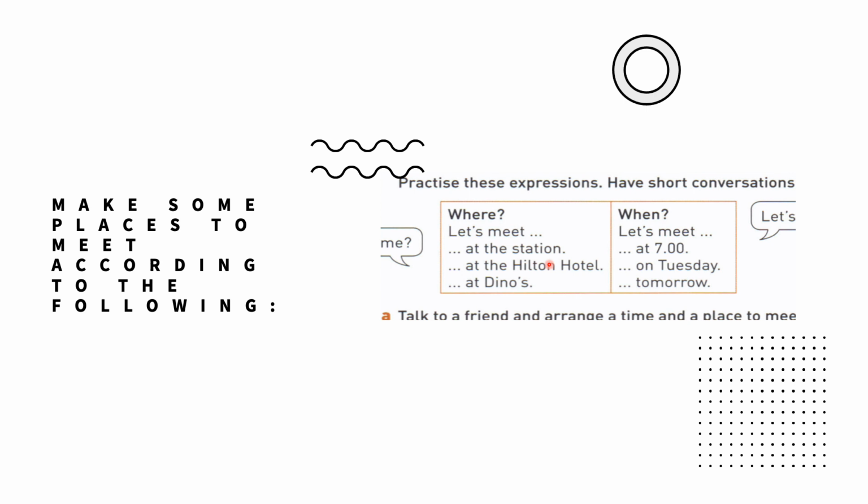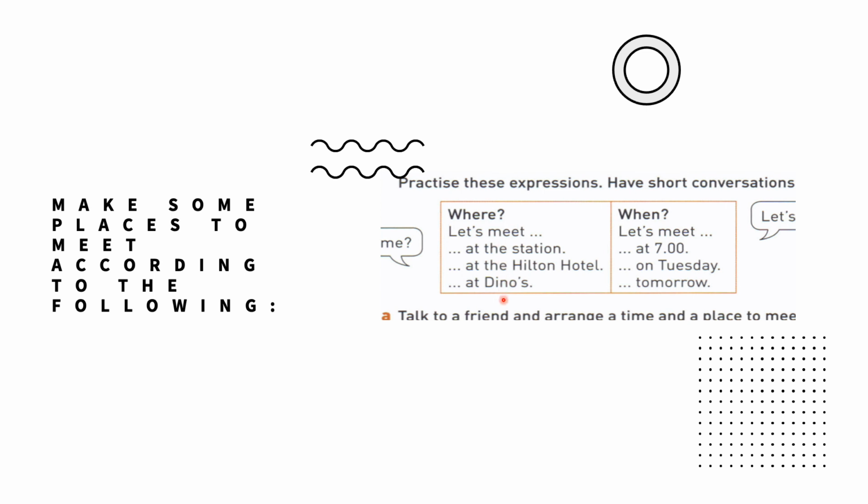Okay, so here make some places to meet according to the following. Let's practice these expressions. Now here we have where, this is the place, when, this is the time. Okay, so let's meet, for example, at the station. Let's meet at the Hilton Hotel.